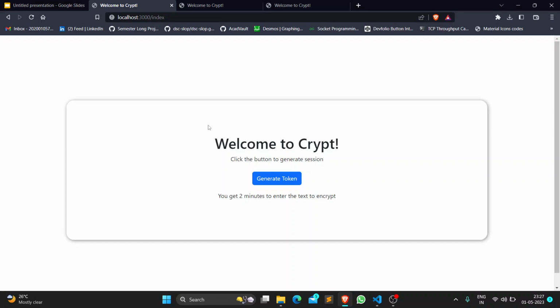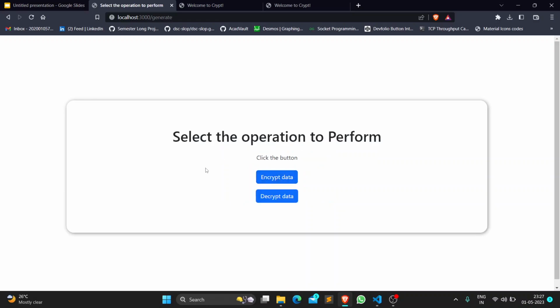Currently, the system offers four types of options to encrypt your data. Firstly, you can generate a new key and encrypt the text data into an image, or you can use the old key and encrypt the text data into an image. The same options are also available for image encryption. A decryption port is also provided in the same system. Firstly, a token has to be generated to activate the system and prevent malicious users from attacking. This token allows users 2 minutes to complete the process, which is generally sufficient.